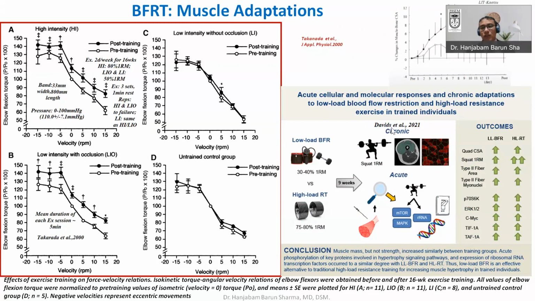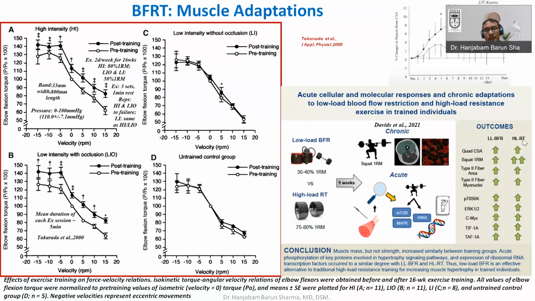Similarly, in the case of David et al. in 2021, they showed in their paper that they compared low intensity blood flow resistance with high intensity. They used high intensity of 75 to 80% of 1 RM and low intensity of 30 to 40% of 1 RM. They exercised for 9 weeks, and they saw that the quadriceps cross-sectional area increased. Squat 1 RM increased in both, but it was more in the case of high intensity exercise.